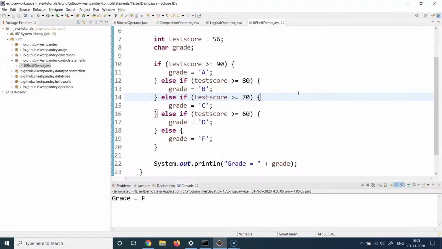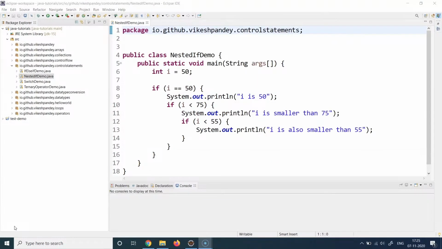There is another way of writing if statements, which we call nested if, where we have an if block inside an if block inside an if block, and so on and so forth. How do we write that? And how does the control flow in that kind of execution? We will cover that in the next session. Now, in the previous lecture, we saw how we can use an if-else block and also an if-else-if-else block.